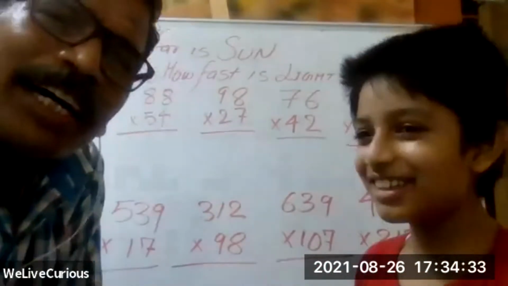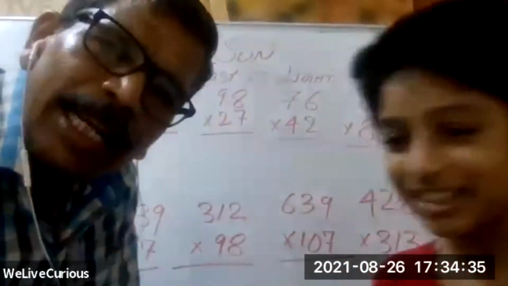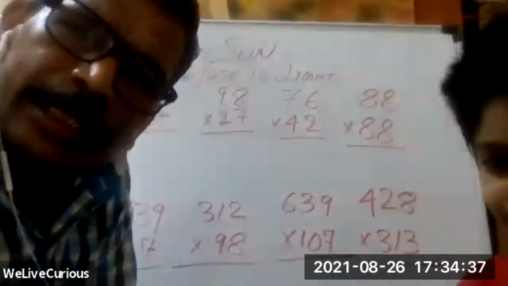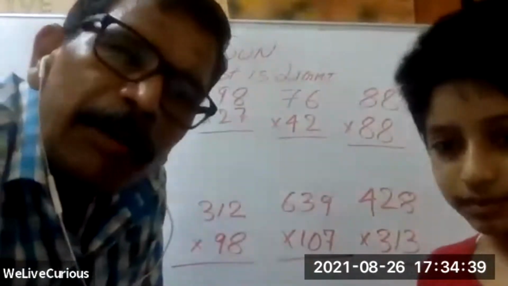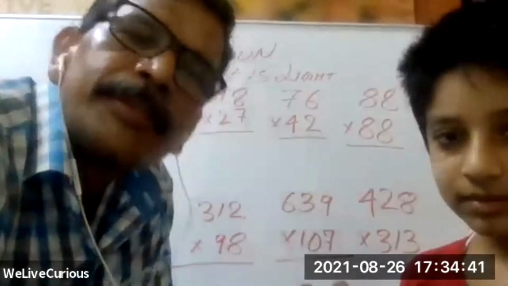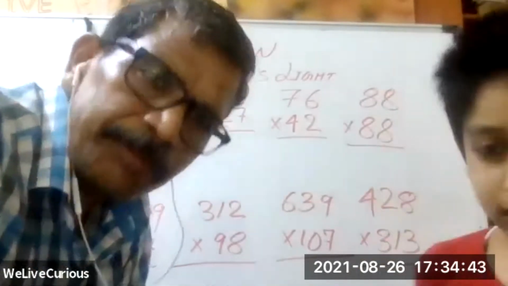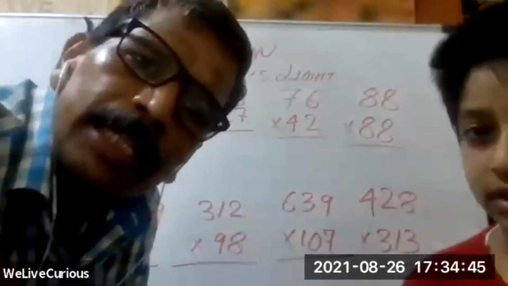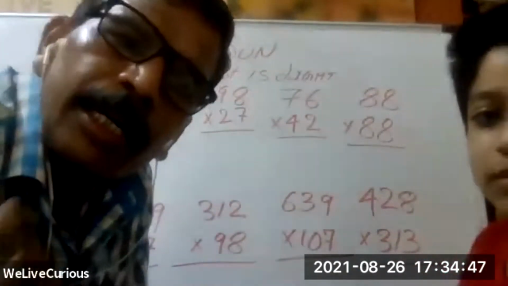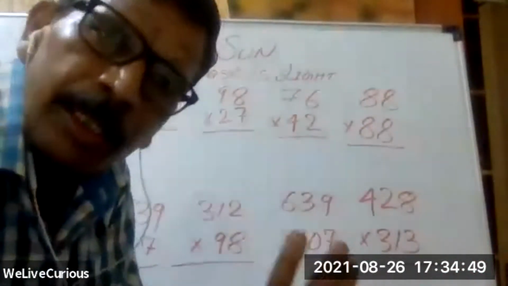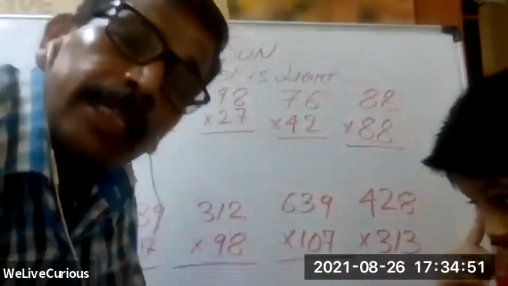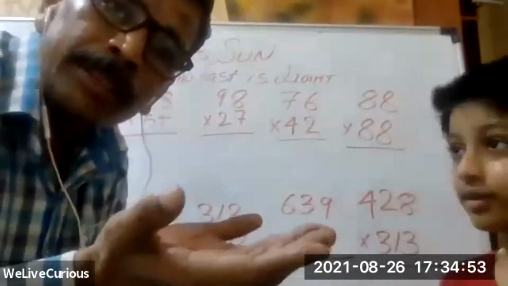Anyway, so today let us calculate how long it takes for sunlight to reach the Earth. And yes, Kavi has already given us that it takes 8 minutes. Okay. So let us see if we can come to 8 minutes or not.